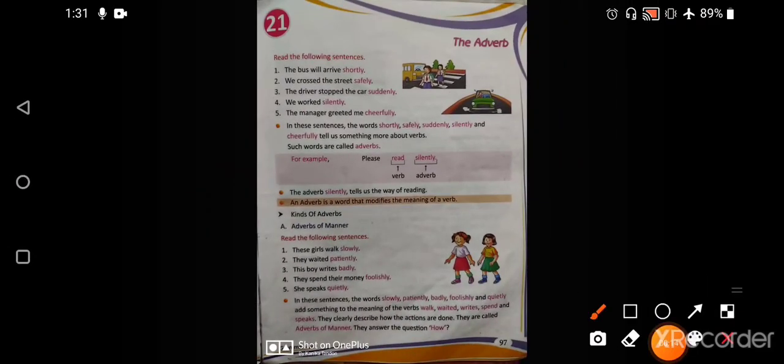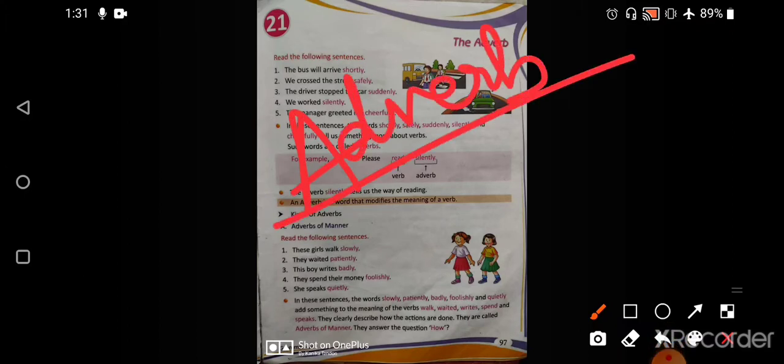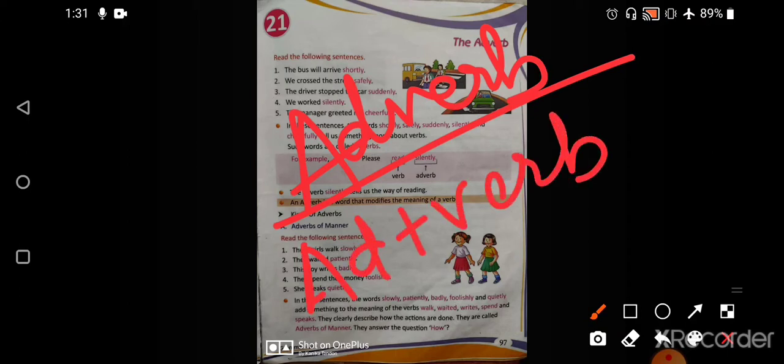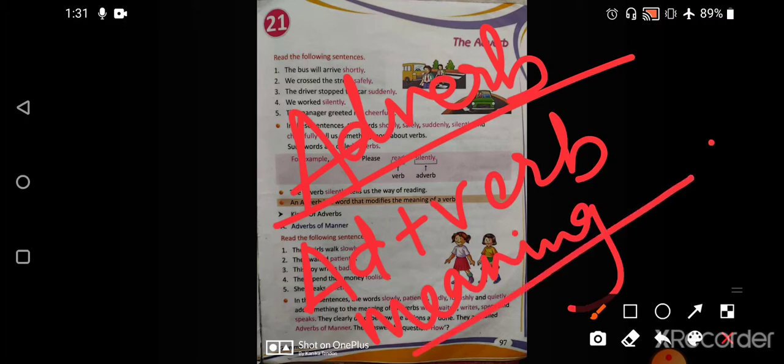For example, adverb, right? Whenever we break this word, it becomes add plus verb, which means they are adding something to the verb. So this something is some meaning to the verb. With the help of adverb, we actually add some meaning to the verb. That means the verb is getting modified with the help of a word which we call adverb.